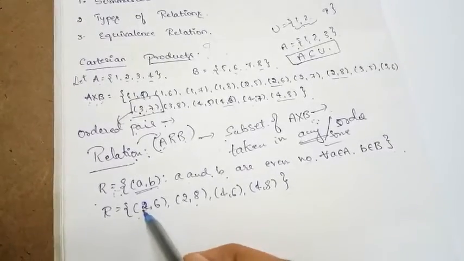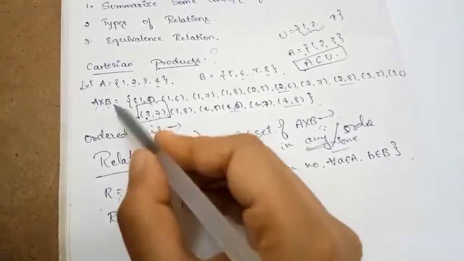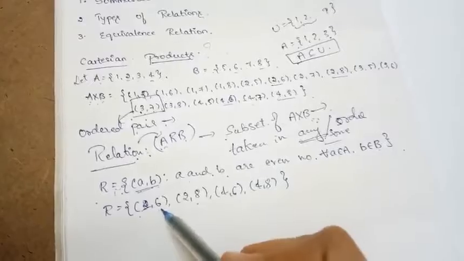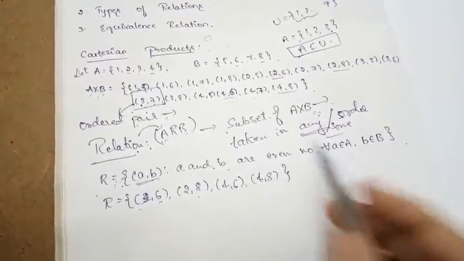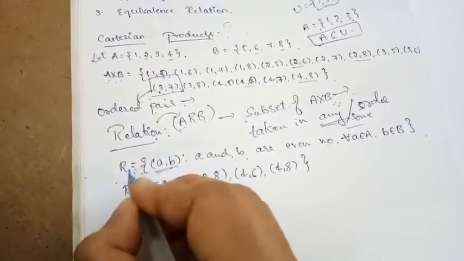You can see here the first element of the ordered pair belongs to the set A, and the second element belongs to the set B, in each ordered pair. So this is the relation. I will call this one R1.